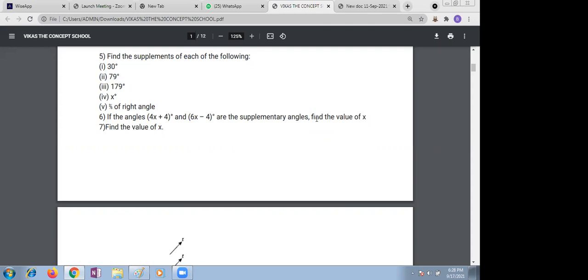4x plus 4 plus 6x minus 4 equal to 180. So plus 4 minus 4 becomes cancelled. 10x equal to 180. So x equals 180 by 10, which is 18.